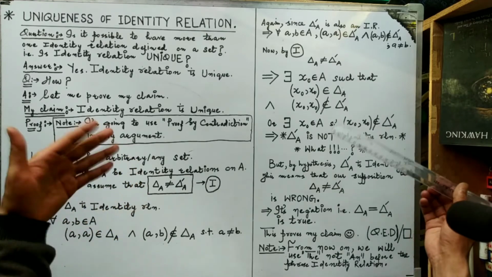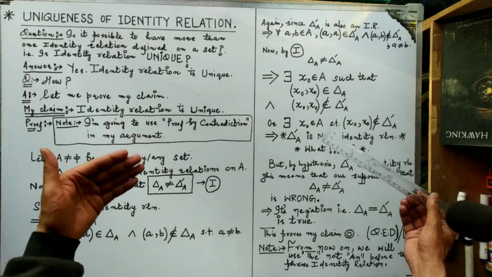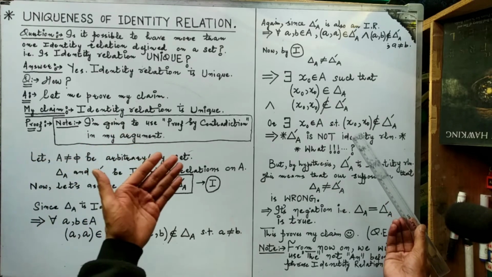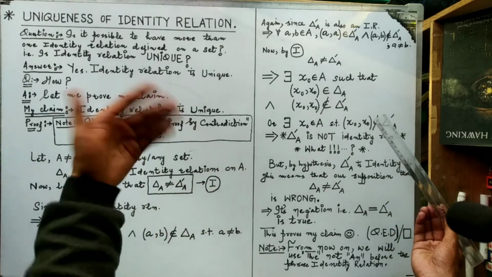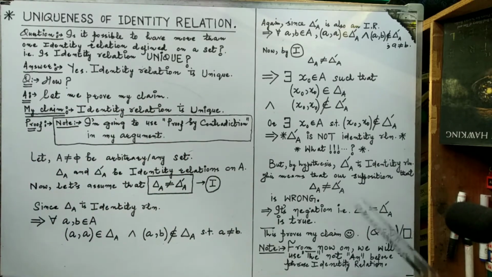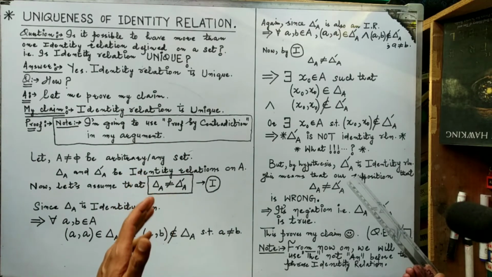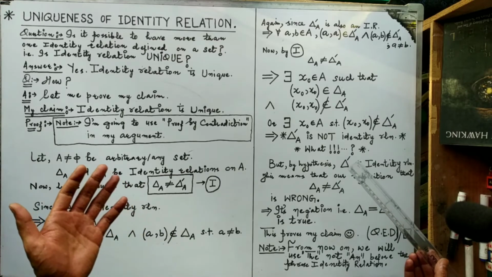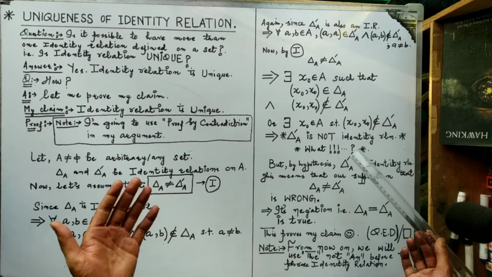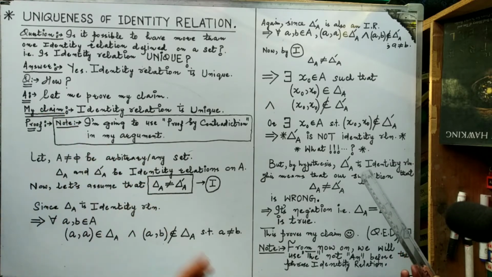In other words, there exists an element x naught in the set A such that (x naught, x naught) does not belong to the relation delta A dash. What does this imply? It simply implies that delta A dash is not an identity relation.